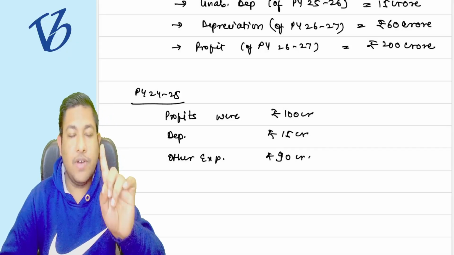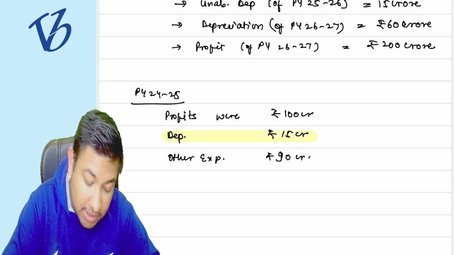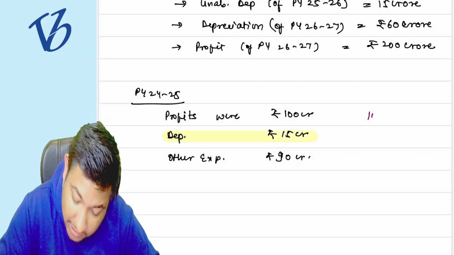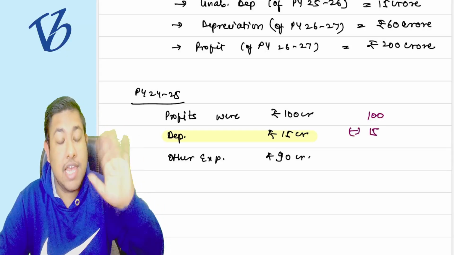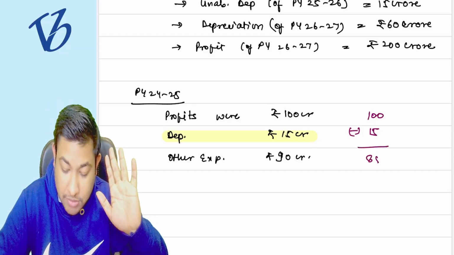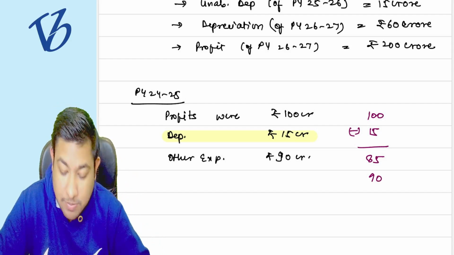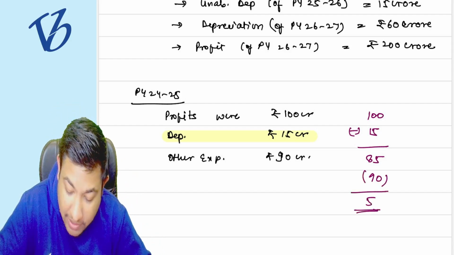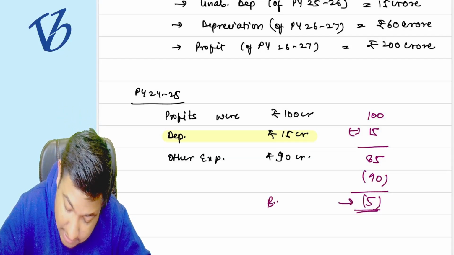Now the first thing is to claim the depreciation, because it is mandatory. So what we did, 100 minus 15, so the depreciation is absorbed. Now what is left, 85. But out of 85, 90 is my other expenditure, so this 5 crore rupees which is left is my business loss.